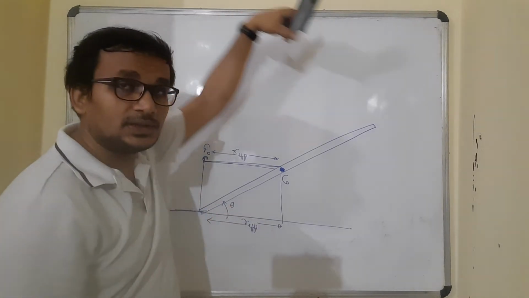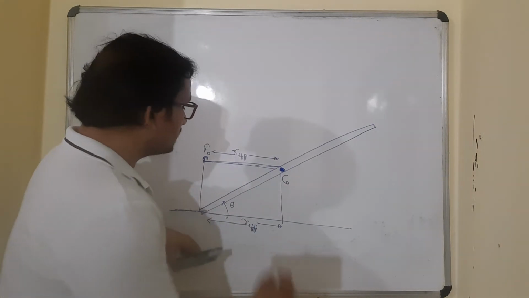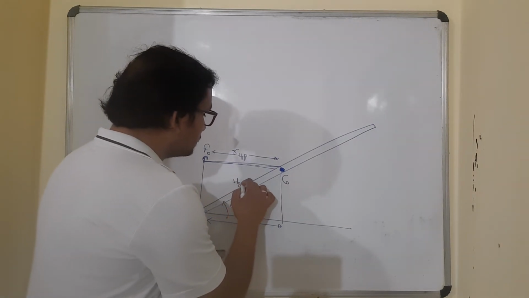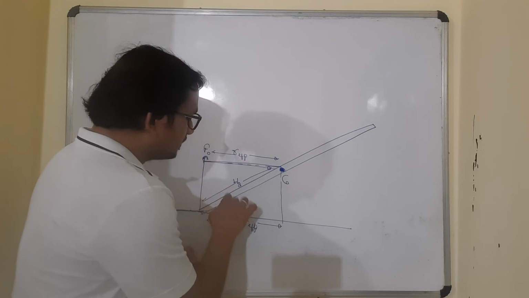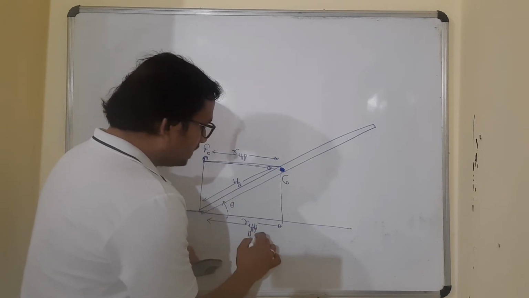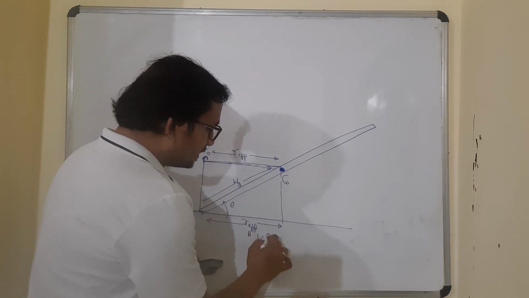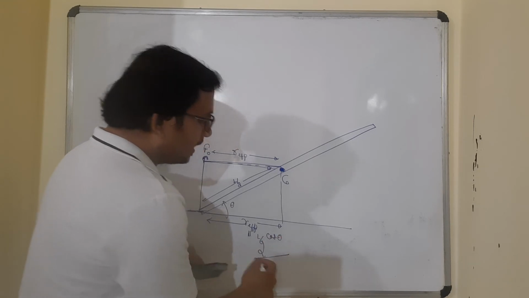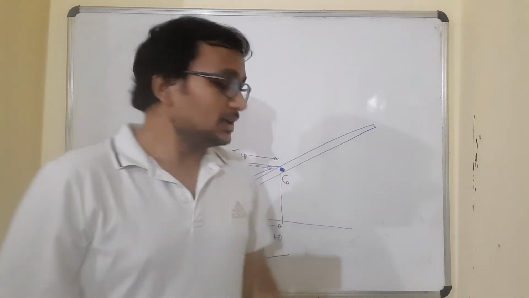And what is the value equal to? Isn't it equal to L by 2 cos theta? Because this part will be L by 2, this part will be L by 2, and this is theta. So won't the R effective be equal to L by 2 cos theta, isn't it? Yes, L by 2 cos theta.